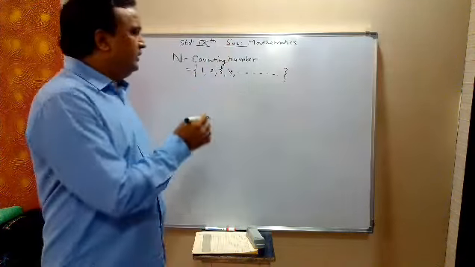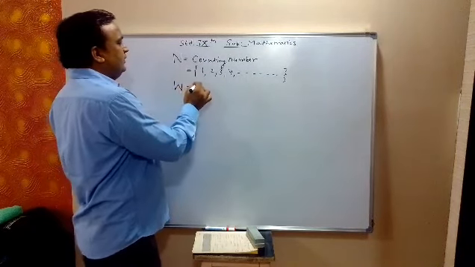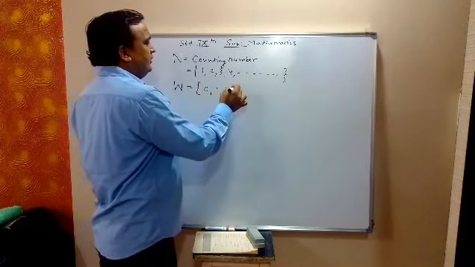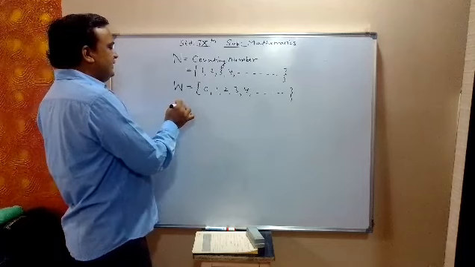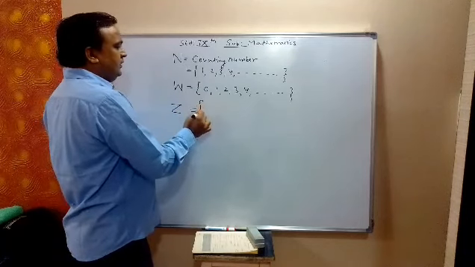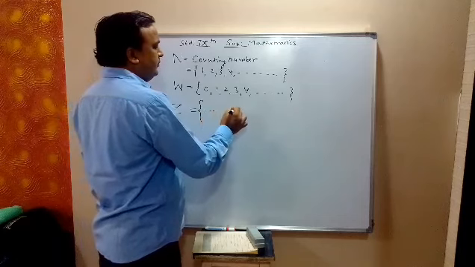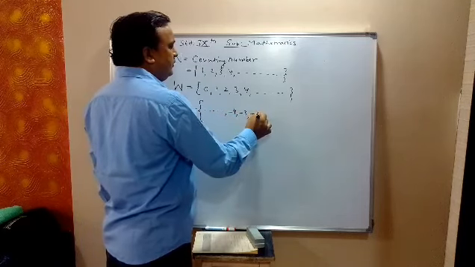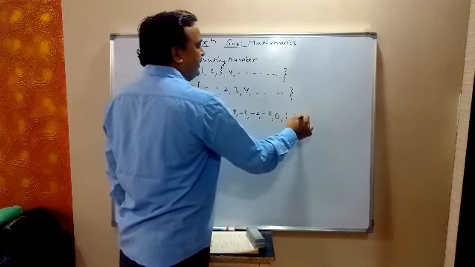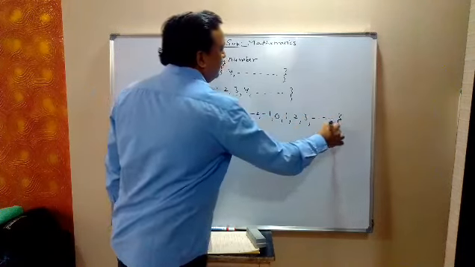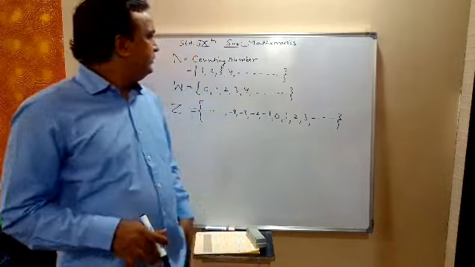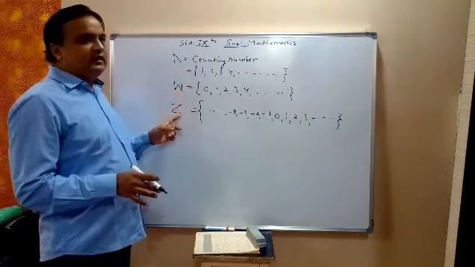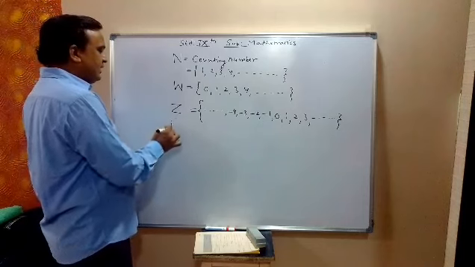Then whole numbers: we start from 0, 1, 2, 3, 4, and so on. Then you studied integers, Z, which have negative integers -4, -3, -2, -1, 0, 1, 2, 3. Last year you studied the number system: natural numbers, whole numbers, the set of integers, then rational numbers.